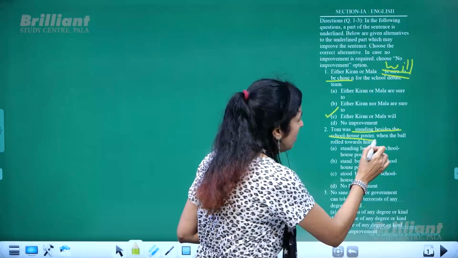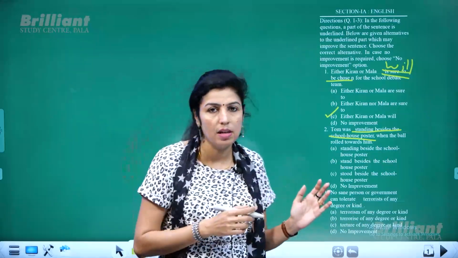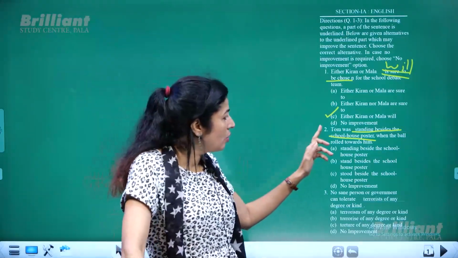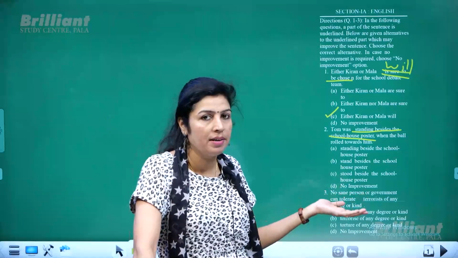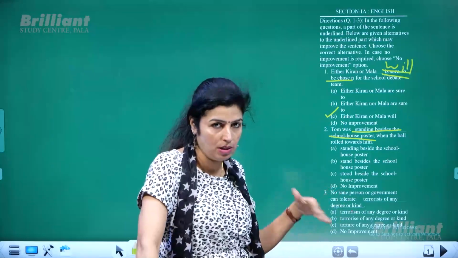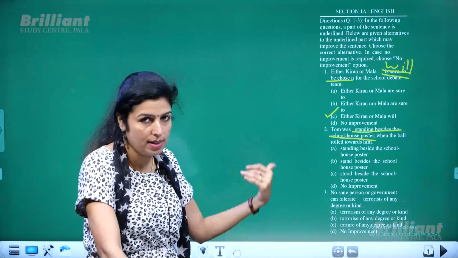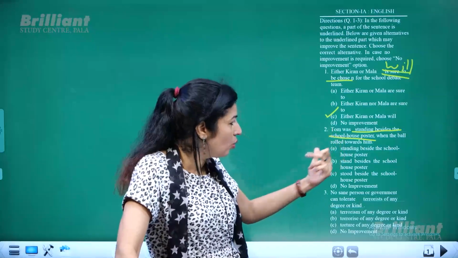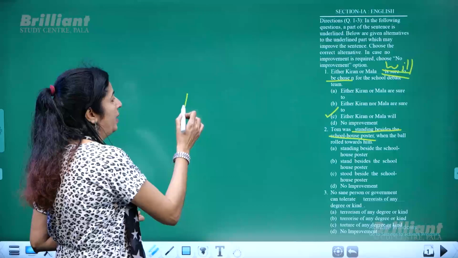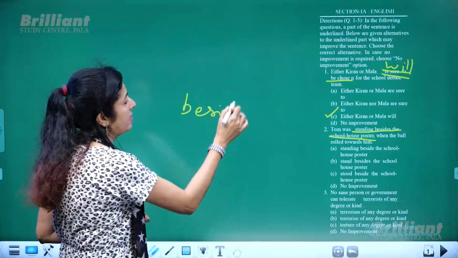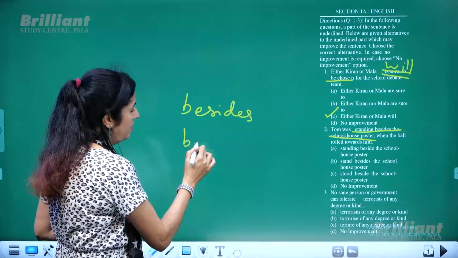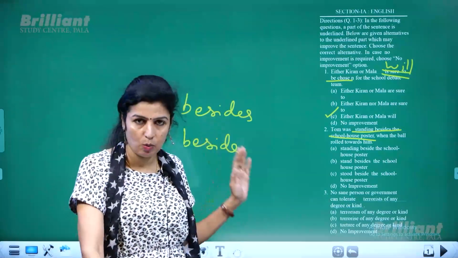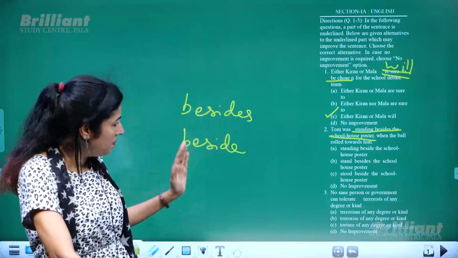So in case you want to replace it, you have to use one of the options given to you. All right, so obviously there is an error, and that error has to be substituted with a better option, otherwise the sentence will not be correct. Tom was standing beside the school. So you should know the difference between besides and beside, that means one with S and one without S.